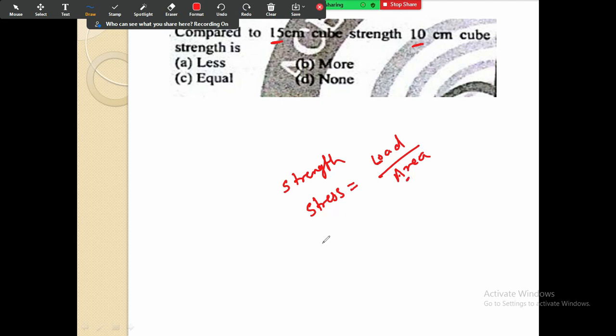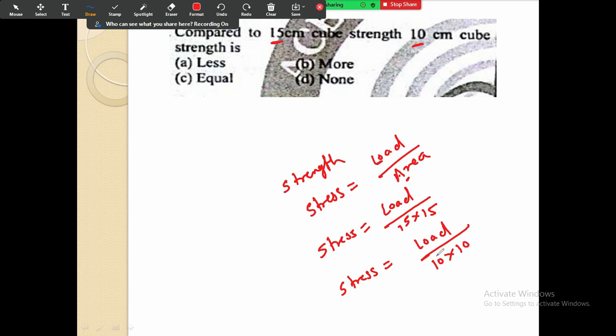So here, if I keep the load constant, what will be the area of the cube? It is 15 by 15. And again the stress is equal to load divided by area. What will be the area for this cube? It is 10 by 10. I am talking about the top surface area in the plan.